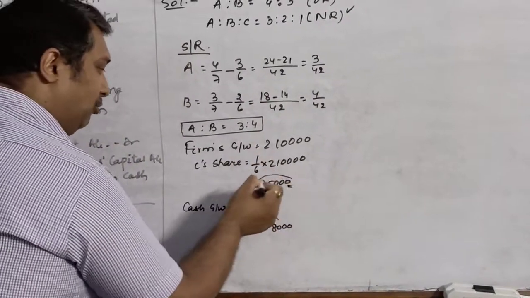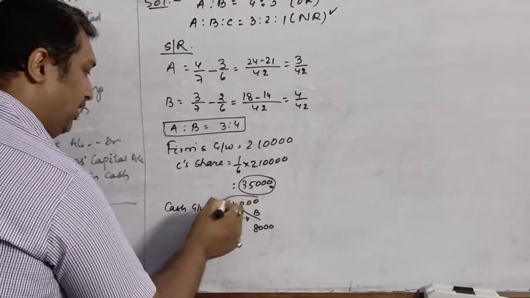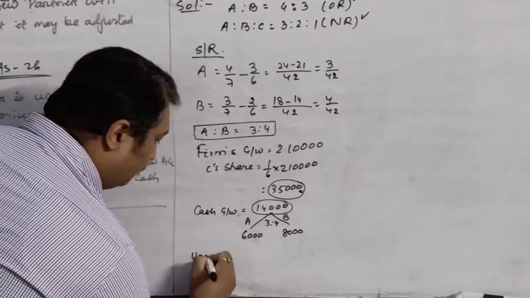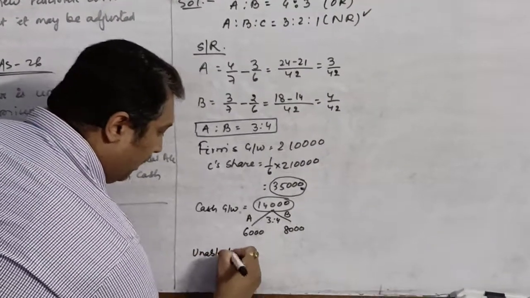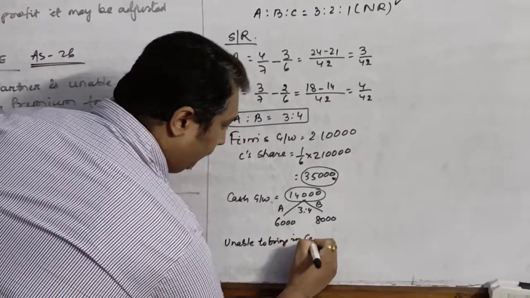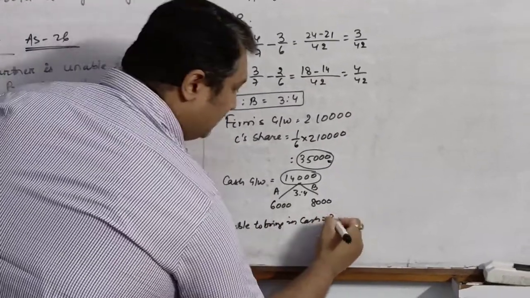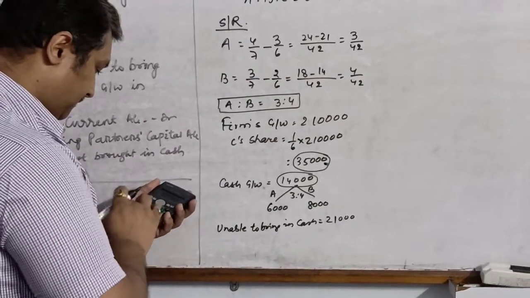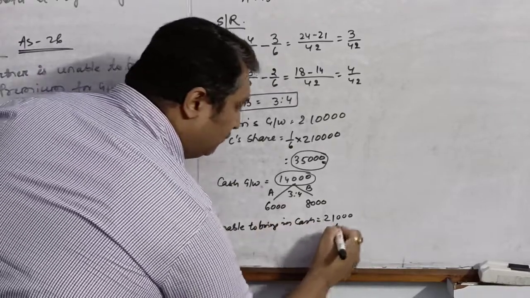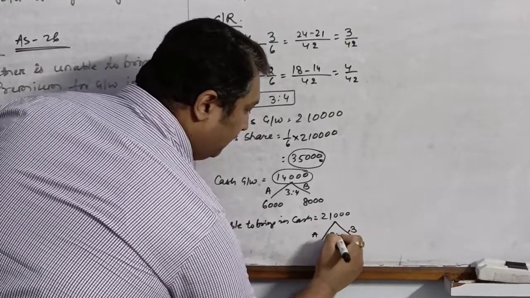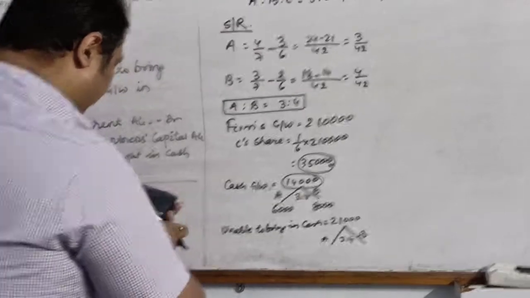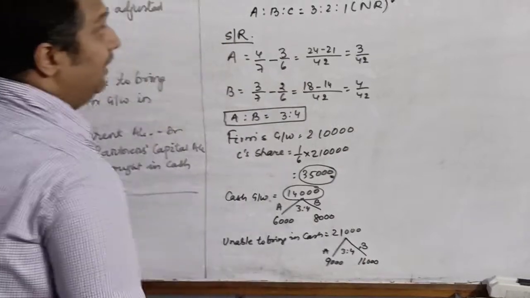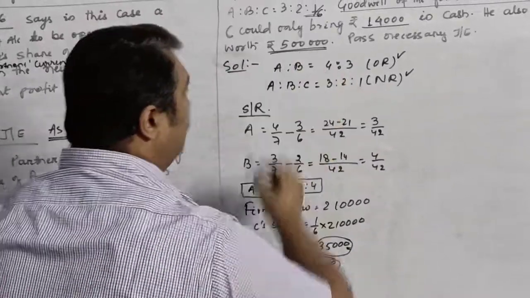Now since your total goodwill is 35,000 and he could bring only rupees 14,000 in cash, how much did he not bring in cash? Unable to bring in cash, that will be rupees 21,000. So this 21,000 will once again get distributed in the ratio 3:4, which will be 9,000 and 12,000. And he also brought his capital at rupees 5 lakhs.